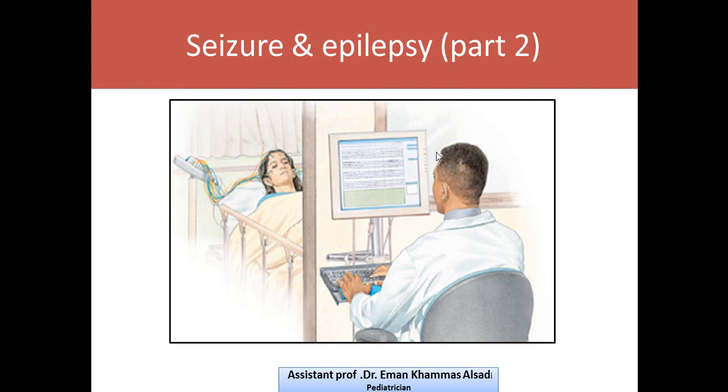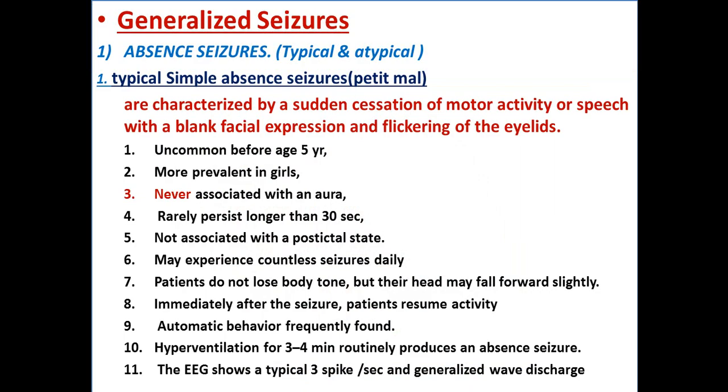We will continue our part 2 in seizure and epilepsy lecture. Today we will talk about generalized seizure. We have the first one, which is the absence seizure. There are two types, typical and atypical. We will talk about the typical simple absence seizure. We call it petit mal.